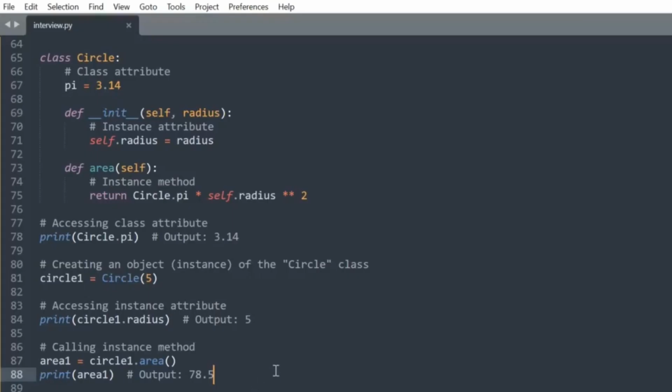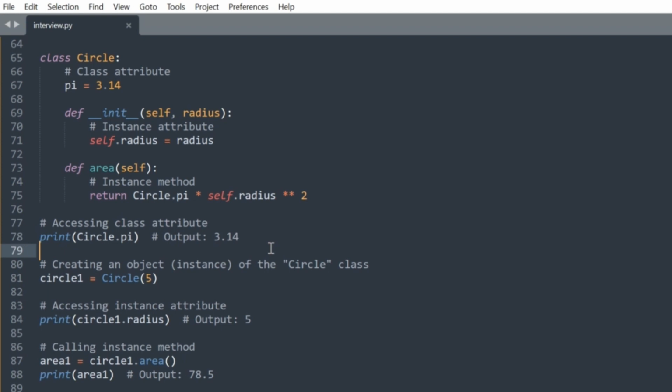In this example, we have a class called circle with a class attribute pi, an instance attribute self.radius, and an instance method area. Here's how we access them. 1. Accessing class attribute pi. We use the class name circle followed by a dot to access the class attribute. Class attributes are shared among all instances and are accessed using the class name.